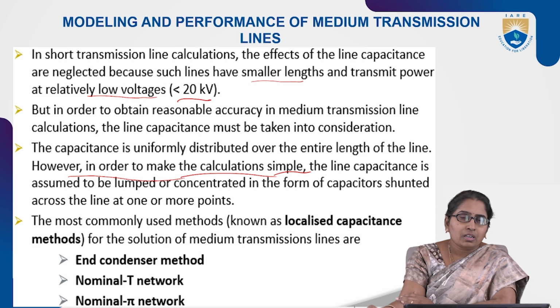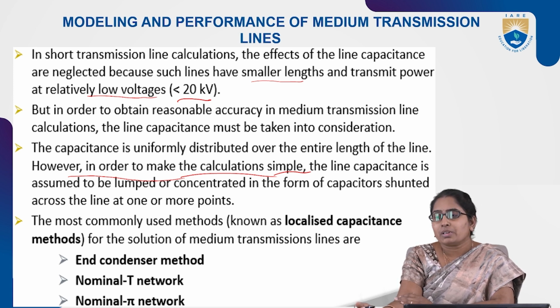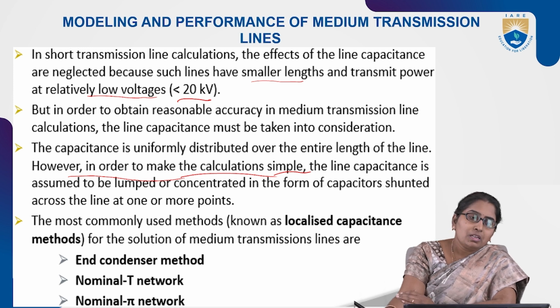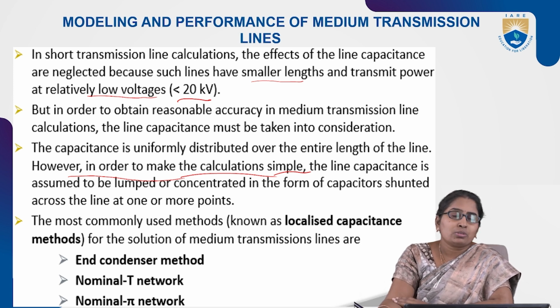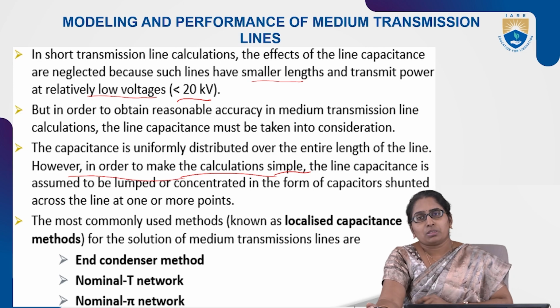There are 3 commonly used methods to estimate this performance: the end condenser method, the nominal T network, and the nominal pi network. These are the 3 methods considered for medium transmission lines to estimate the performance.